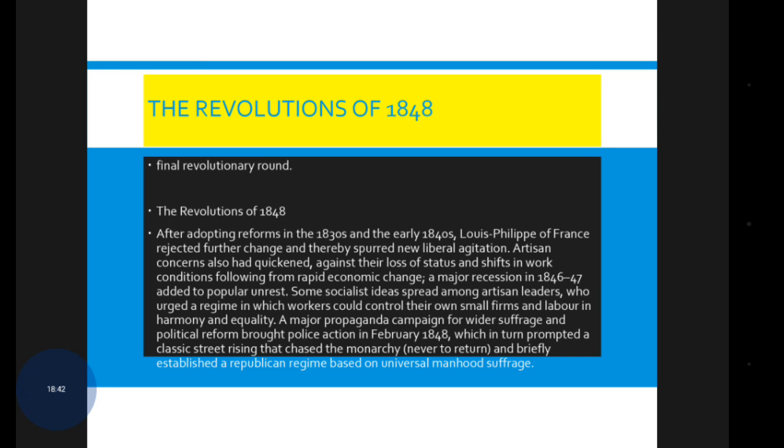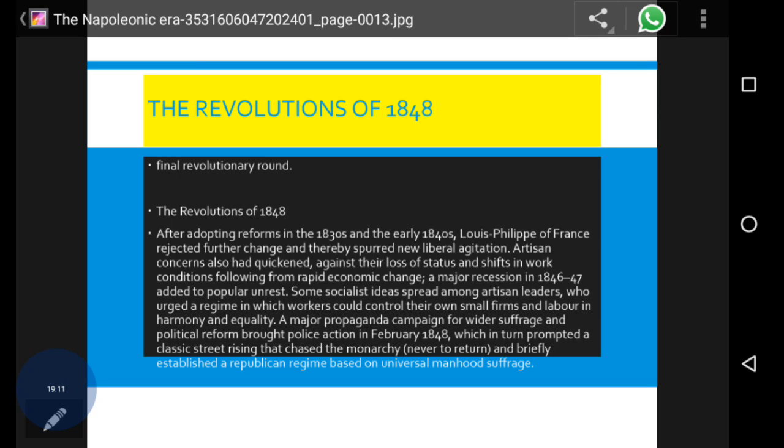equality. A major propaganda campaign for wider suffrage and political reform brought police action in France in February 1848, which in turn prompted a classic street rising that seized the monarchy, never to return, and briefly established a republican regime based on universal manhood suffrage.